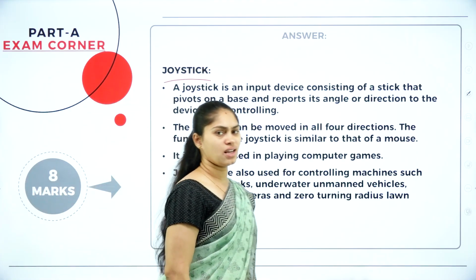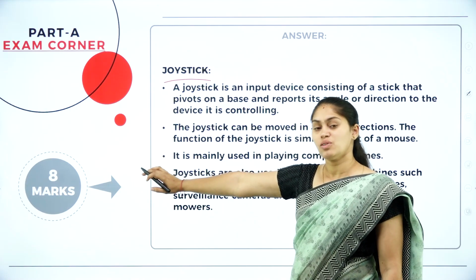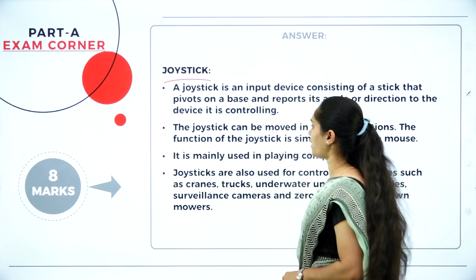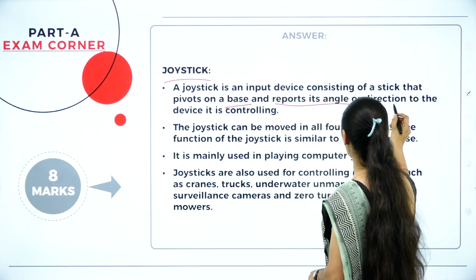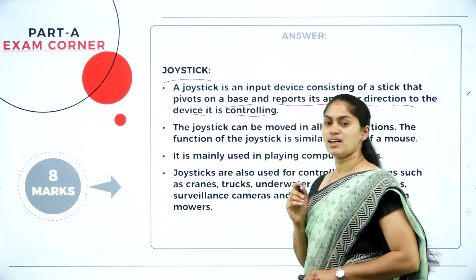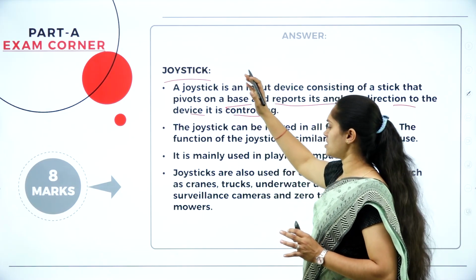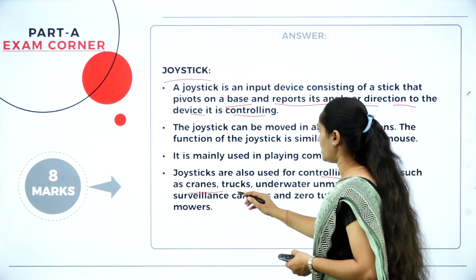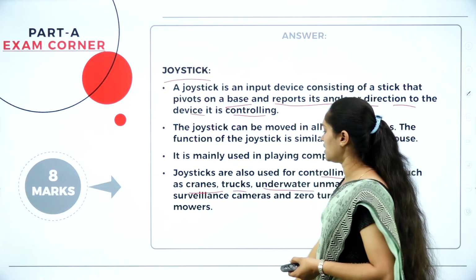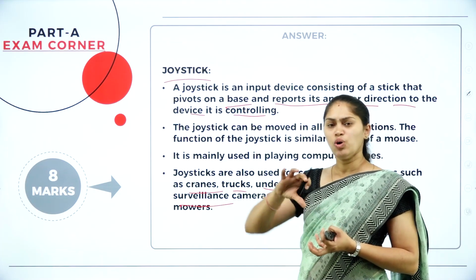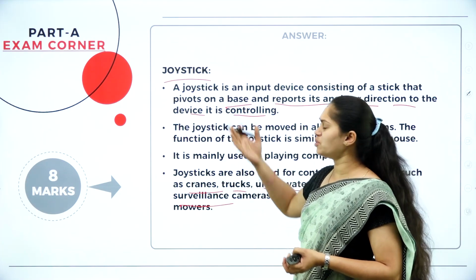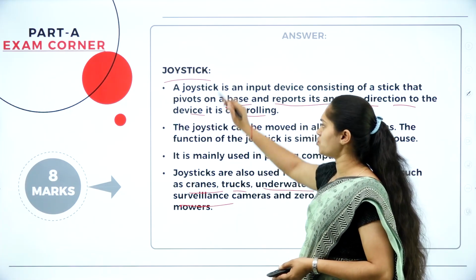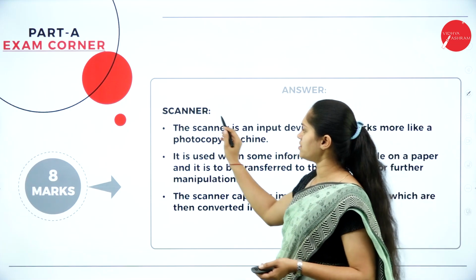Joystick. If I say joystick, you're all familiar with it. Why? Because we use joysticks for the purpose of gaming. It pivots on a base and reports its angle and direction to the device it is controlling. Then where can we use this joystick? It can be used in controlling machines like cranes and manless trucks, underwater unmanned vehicles, and for the surveillance camera. Who is going to rotate the camera? With the help of this joystick only, they rotate the surveillance camera. That is the joystick.